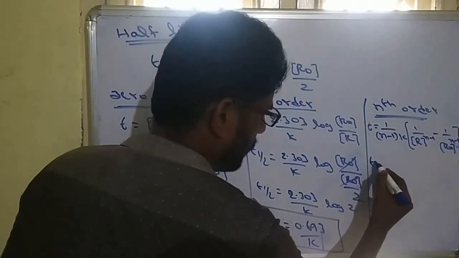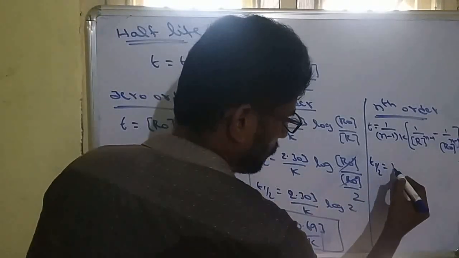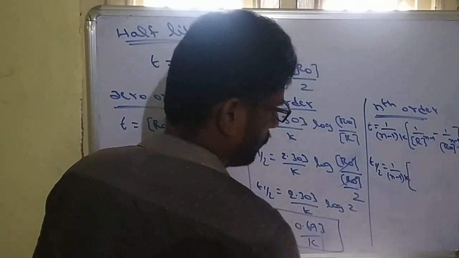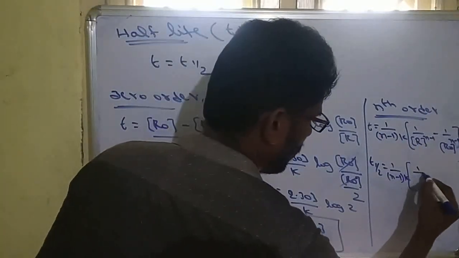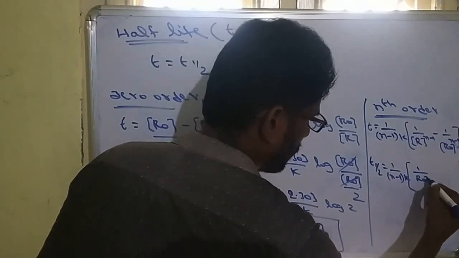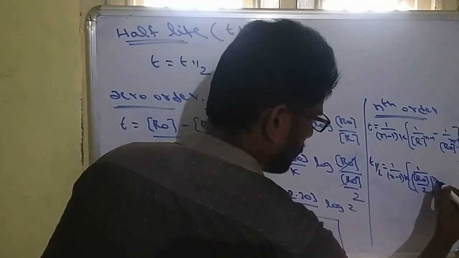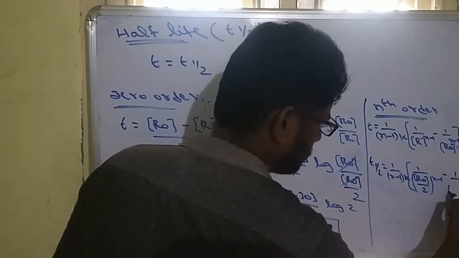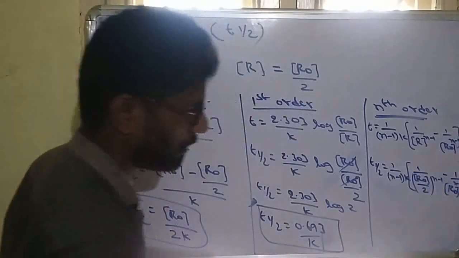In place of t, we write t half. The equation becomes 1 by (n minus 1) into k, where the final value is r naught by 2, so we write 1 by (r naught by 2) whole power n minus 1, minus 1 by r naught whole power n minus 1.